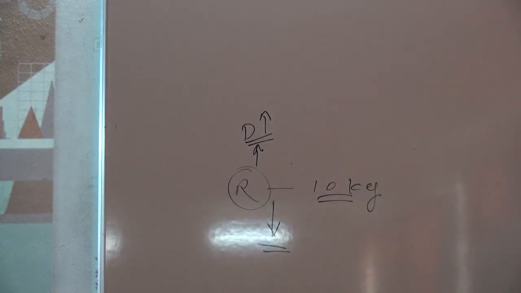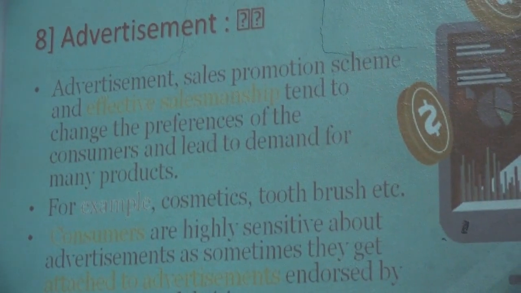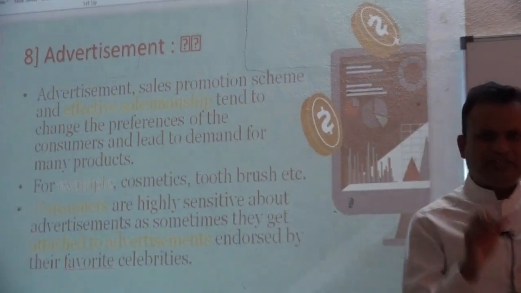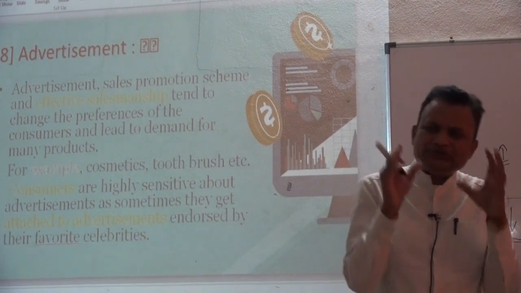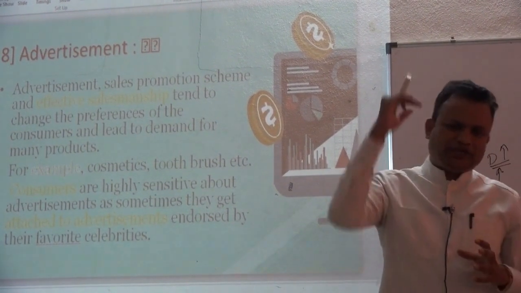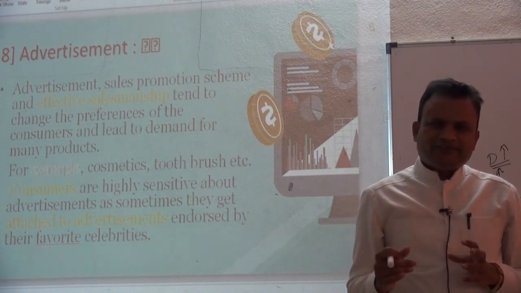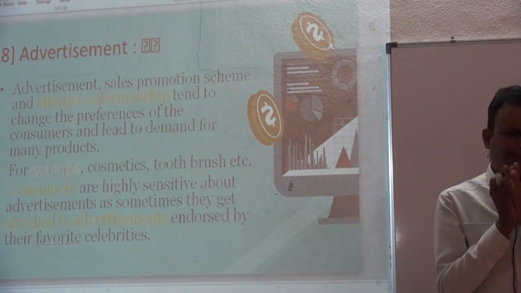Besides that, another factor which affects demand is advertisement. What is advertisement? Promotion activity is considered as advertisement. Especially in advertisement, most of the firms induce the buyer to buy much more commodities by introducing effective advertisement in front of them.